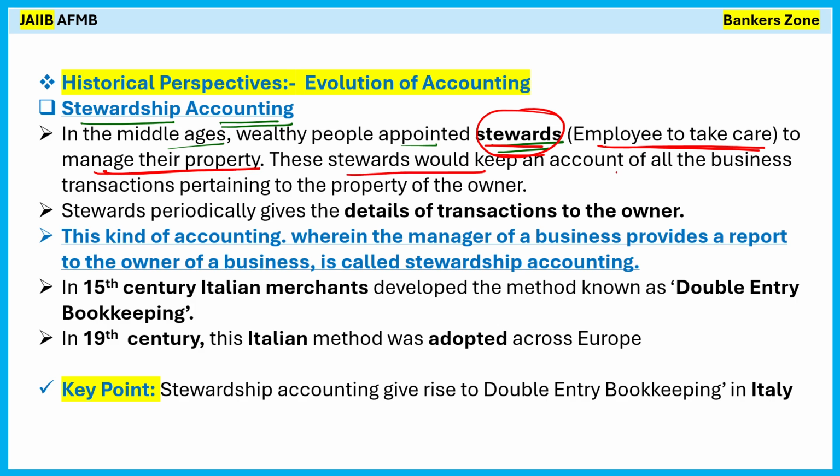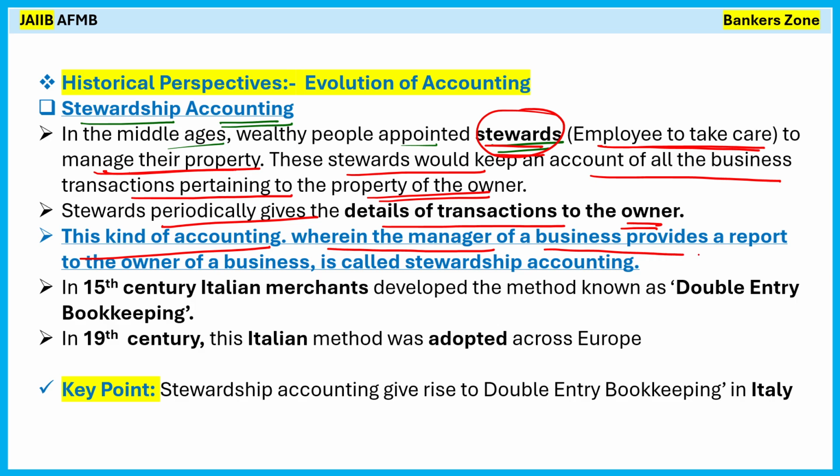These stewards would keep an account of all the business transactions pertaining to the property of the owner. So what they are doing, they will maintain the record of how much property they have. Stewards periodically give the details of transactions to the owner, for example monthly or twice a month: how much property we have, how much we have earned, how much we have lost. So this kind of accounting, where the manager of the business provides a report to the owner of the business, is called stewardship accounting.